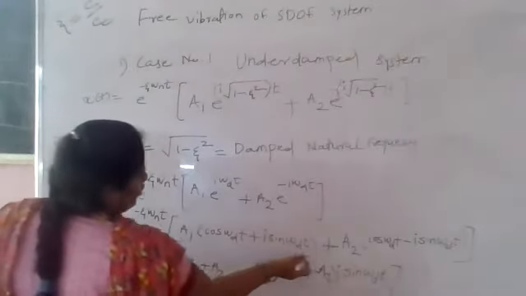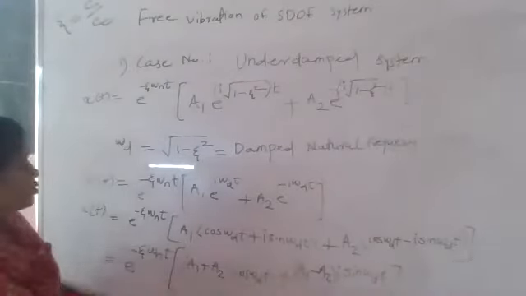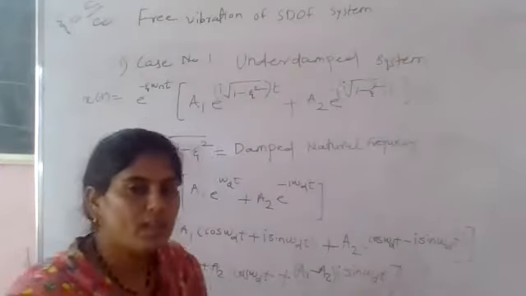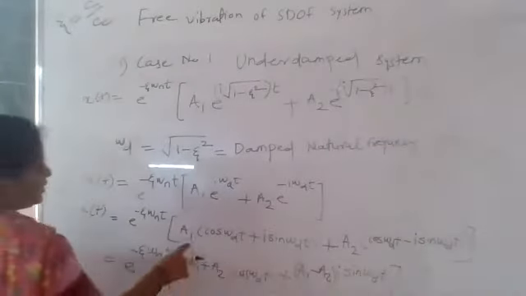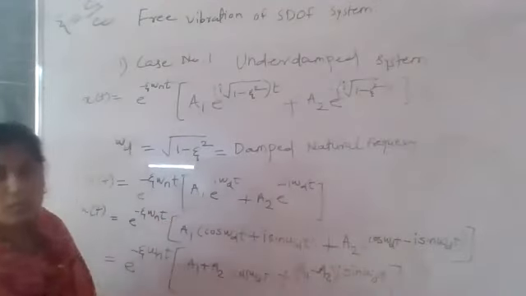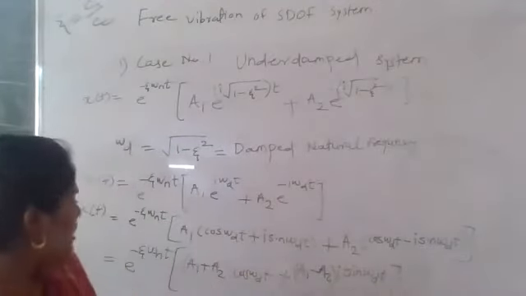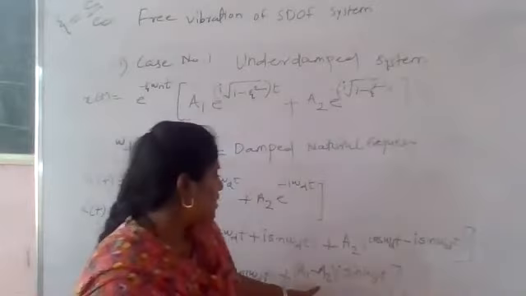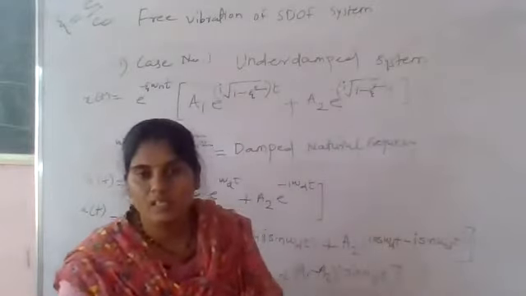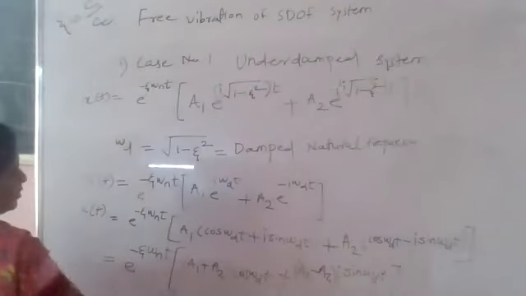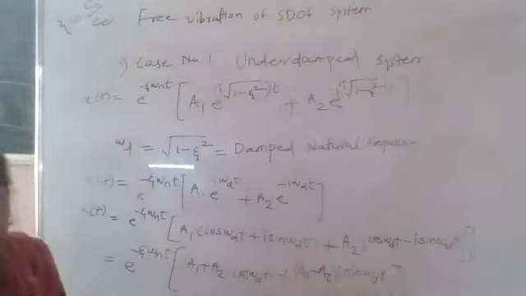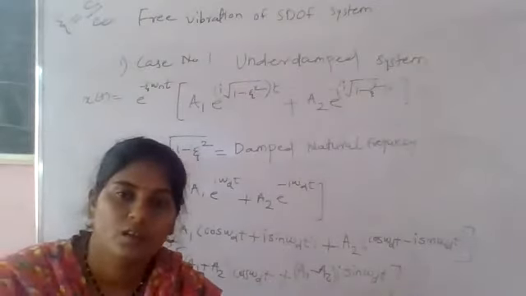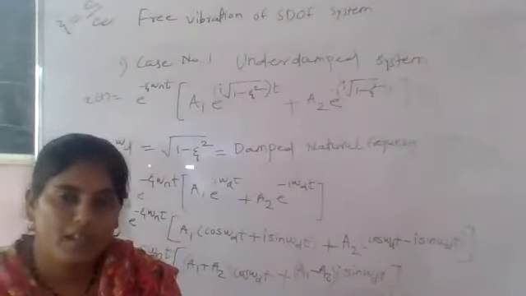See, here again we have taken the formula: e raised to plus or minus I omega dt is cos omega dt plus or minus I sin omega dt. And by putting this, for a1 and a2 we have taken common terms for the cos and for the sin. For the cos term, that is a1 plus a2 into cos omega dt, plus a1 minus a2 as the common term for sin omega dt. Up to that we have solved. Next, based on this, we'll go for the next step. Up to this, all of you cover this. I will wait for 1 minute. We'll go for the next step.